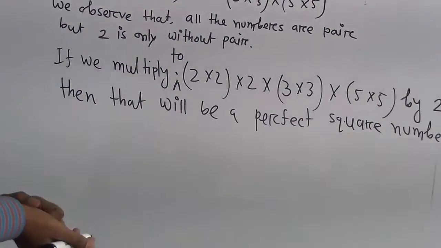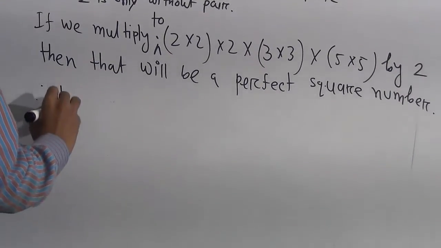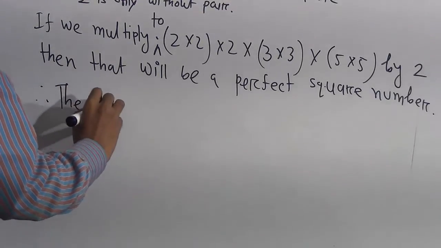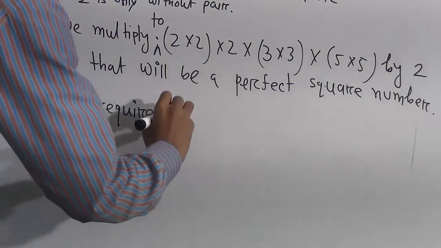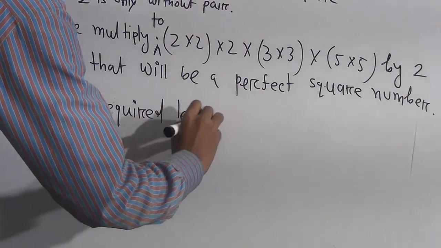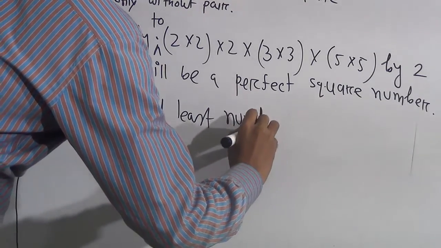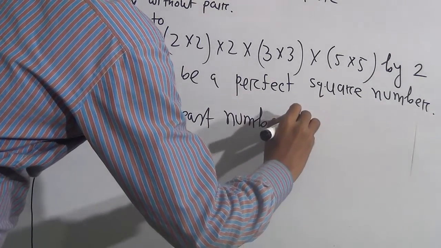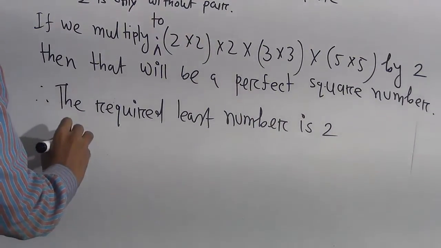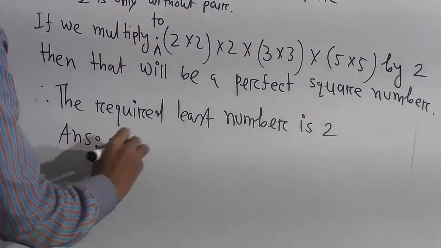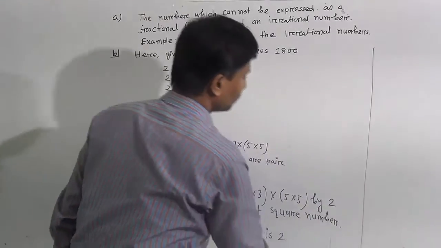So therefore the required least number is 2. This is the right answer, 2. Now I will solve question number C.